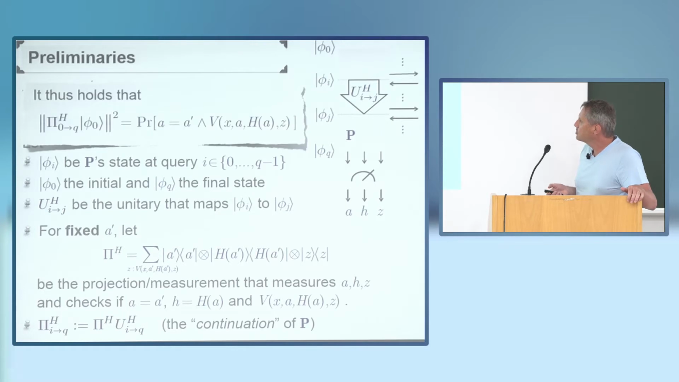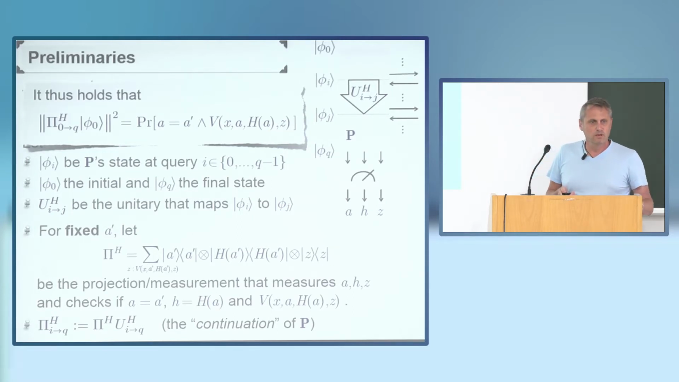Okay, now with this notation, I can write the probabilities I care about in the language of linear algebra. Namely, the probability that the original prover is successful, when I additionally require A to be what I want it to be, is the square norm of this vector here. Well, that's by the axiom of quantum mechanics, Born's rule. This you just have to take my word for it. And this is just the vector that you get when you run P and you do this enhanced measurement at the end.